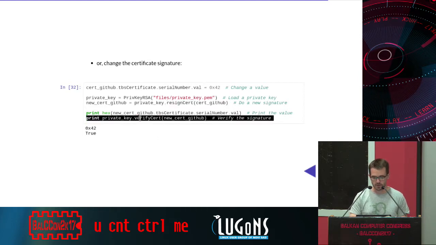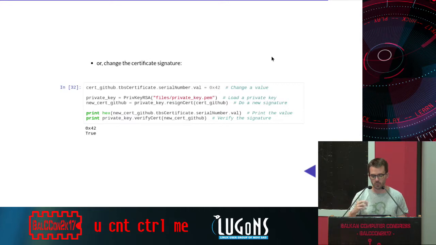And then I can verify the signature again. So it's also really convenient. In a few lines, you're able to take a certificate, change something, and sign it again. So that's really nice, for example, if you want to intercept traffic and so on.